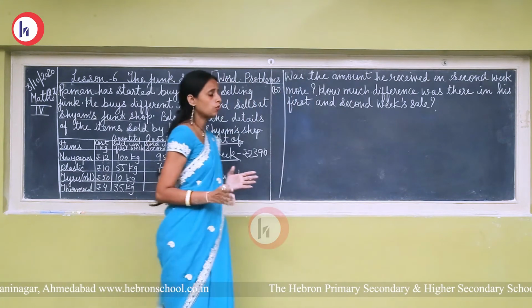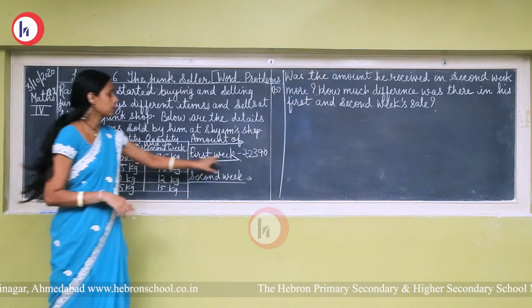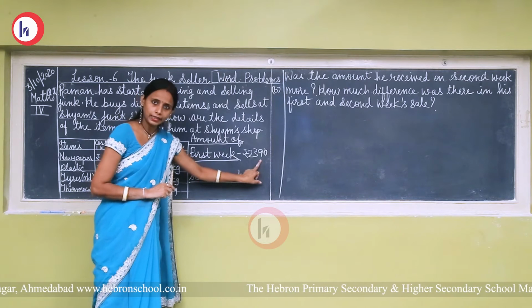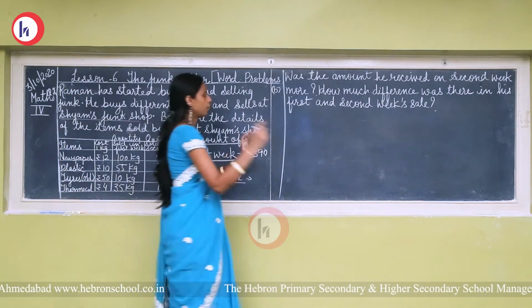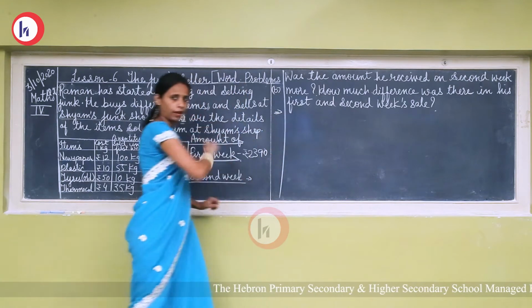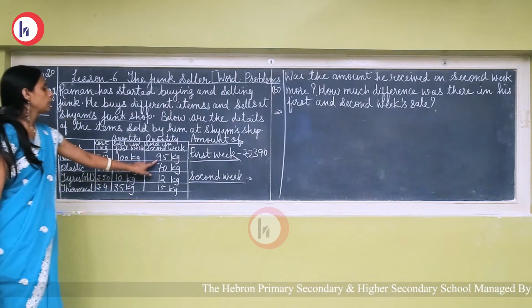The first week we have already found, it is rupees 2,390, and the amount of the second week we have to find out. So first of all, see one by one. There are 4 items. Newspaper.